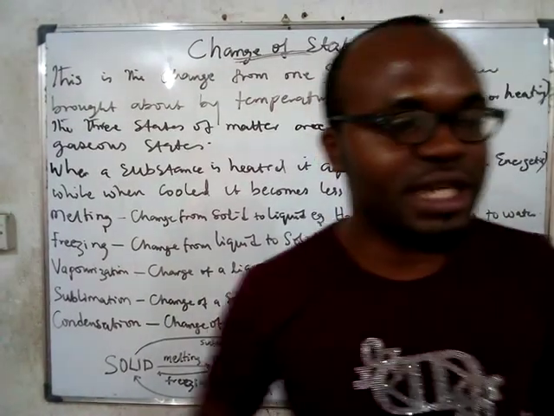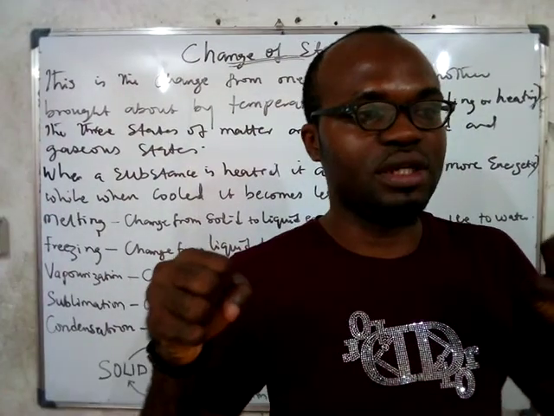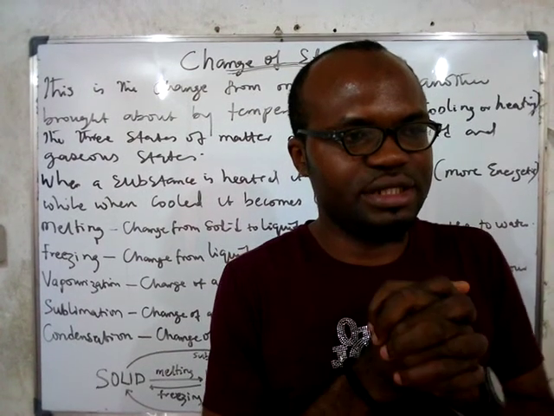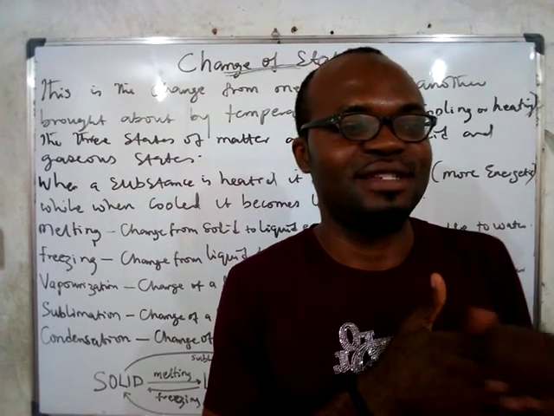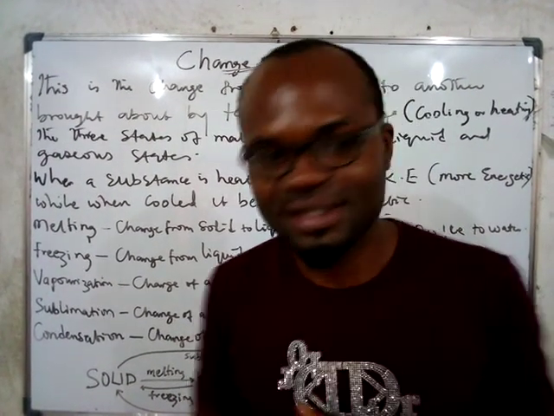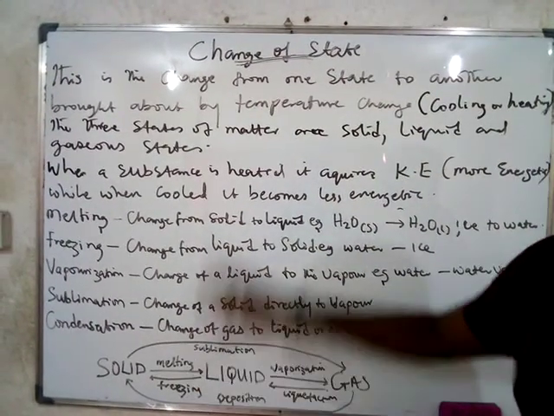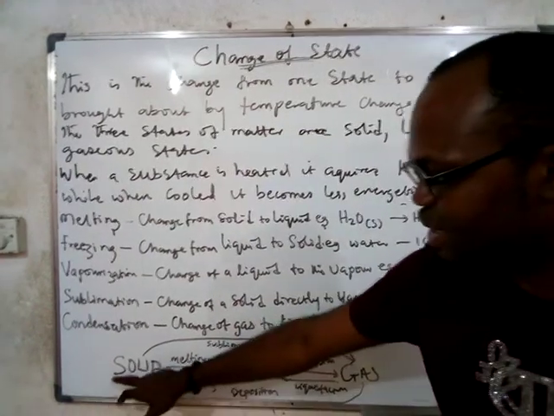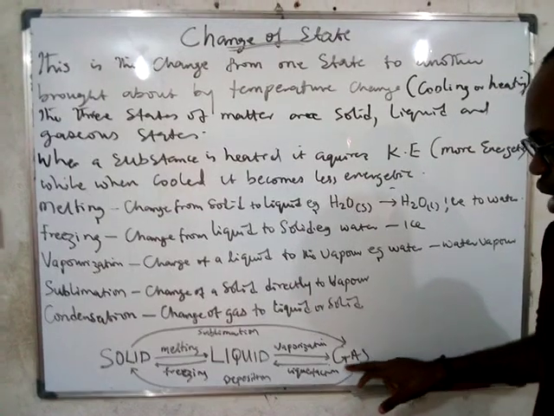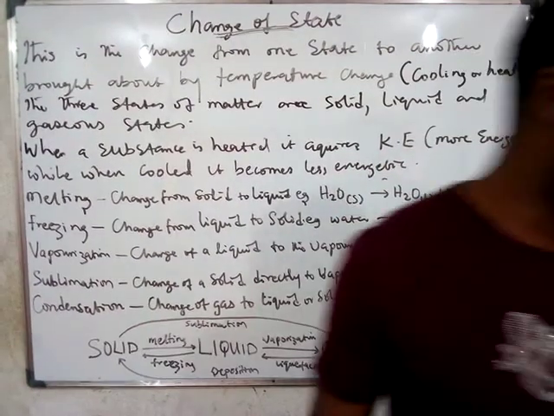That's why we say, between the gas and the solid, which one has particles with more kinetic energy? Gas. Gaseous state. Is that clear? Yes. And which one has particles with less kinetic energy? Solid. Is that clear? Yes. So this is the summary of all the activities that can cause change of state. The solid here has very small kinetic energy, whereas the gas here has very high kinetic energy. And the kinetic energy of the liquid is in between.